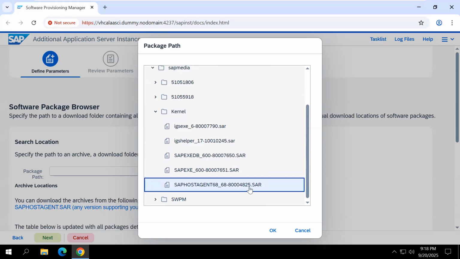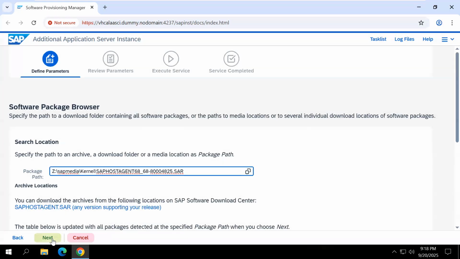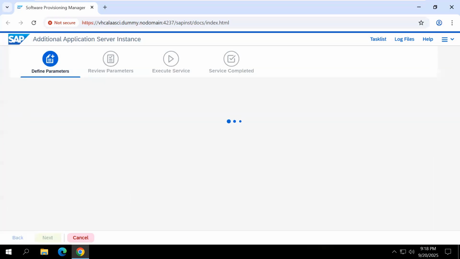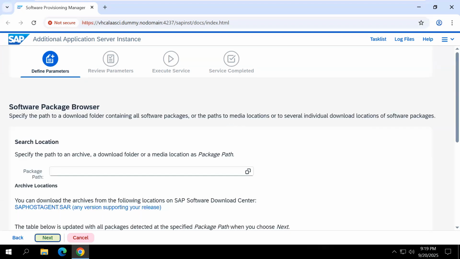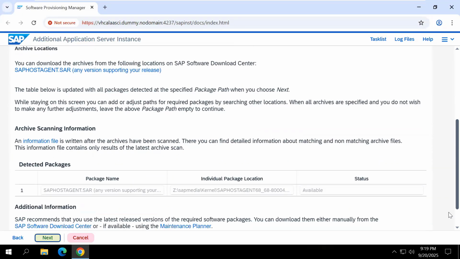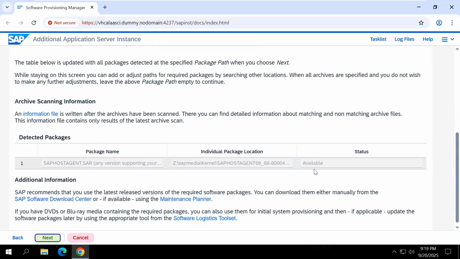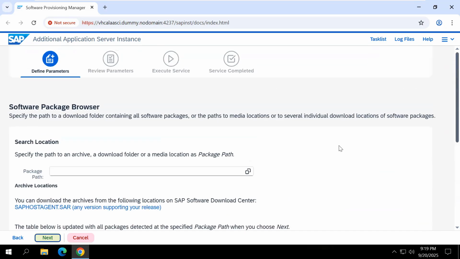Select that file and click OK and click next. Now scroll down. Here status is available. That means I provided the correct file. Status available means they give permission to go to the next page. Click next.